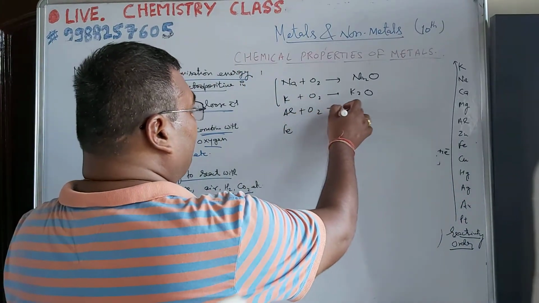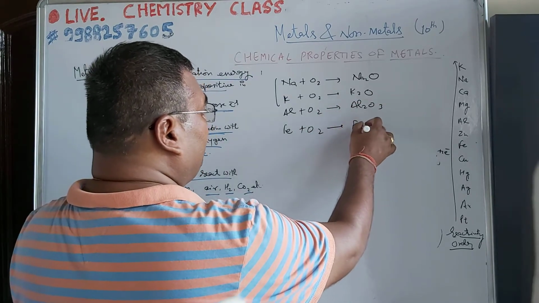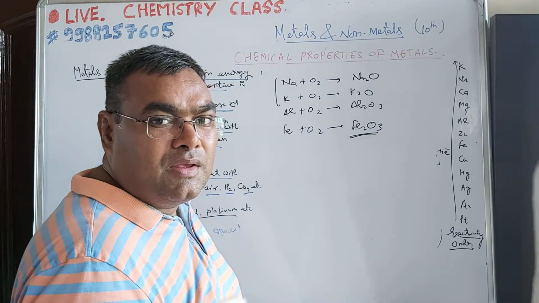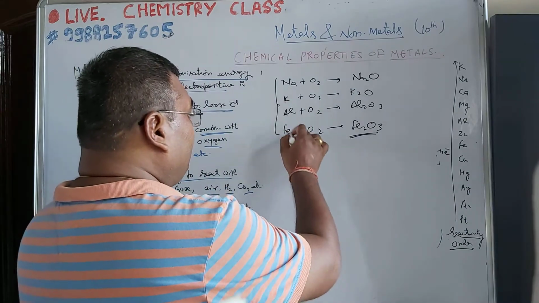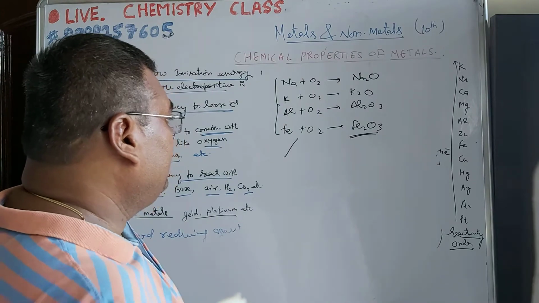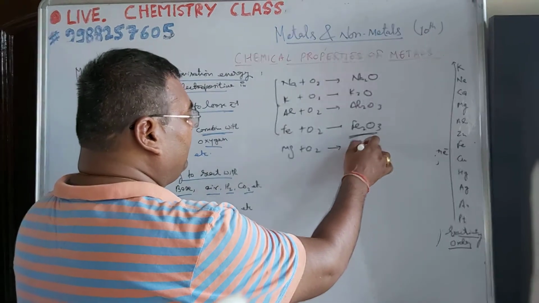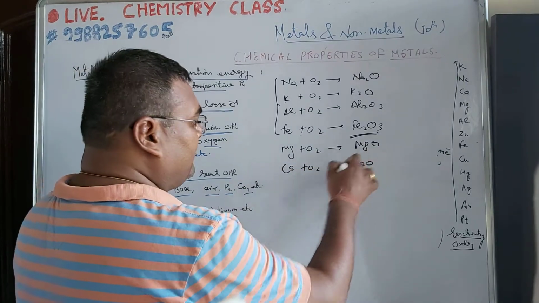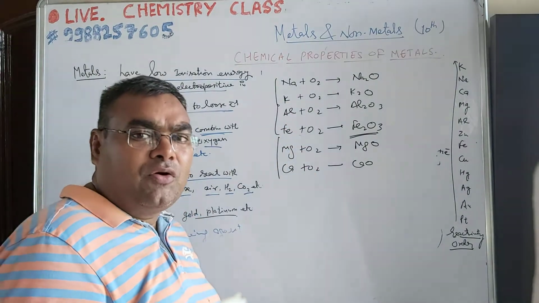Aluminium also combines with oxygen to give aluminium oxide. Iron combines with the oxygen to give iron oxide, Fe2O3. Magnetic oxide of iron. Formation of rust also takes place according to this one. So all these combine with the oxygen, ठीक है. Magnesium also combines with oxygen to form magnesium oxide. Calcium combines with oxygen to form calcium oxide. So generally metals can form their corresponding oxides.